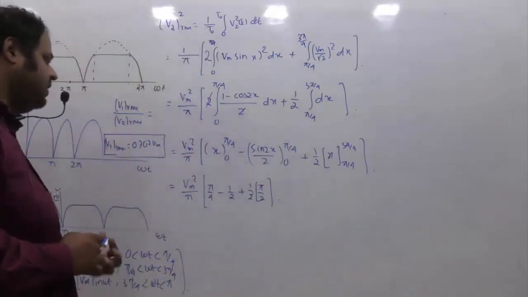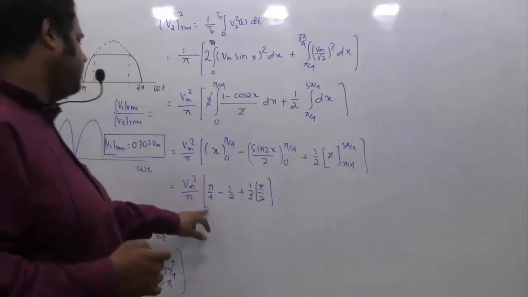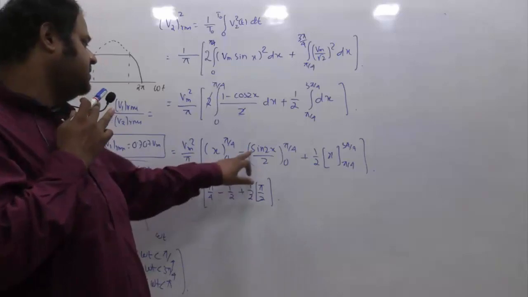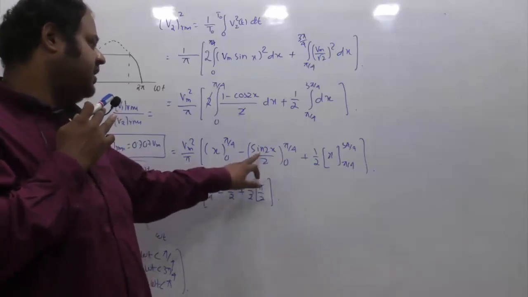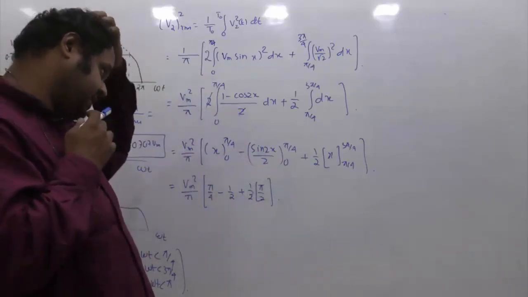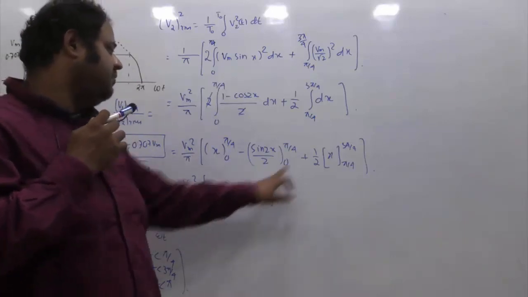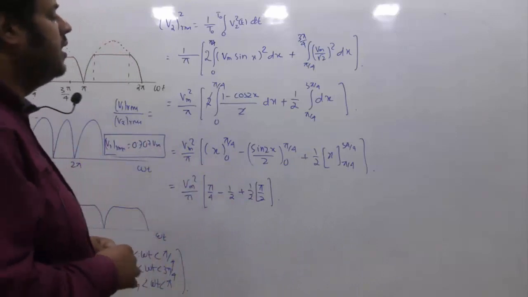I hope this is clear. So pi by 4 minus 0 is pi by 4, minus of this, half is out, then sine 2x minus 0. Sine 2 into pi by 4, that is sine 90 is 1, 1 minus 0, sine 0 is 0. So you get half, and from this you are getting half into pi by 2.